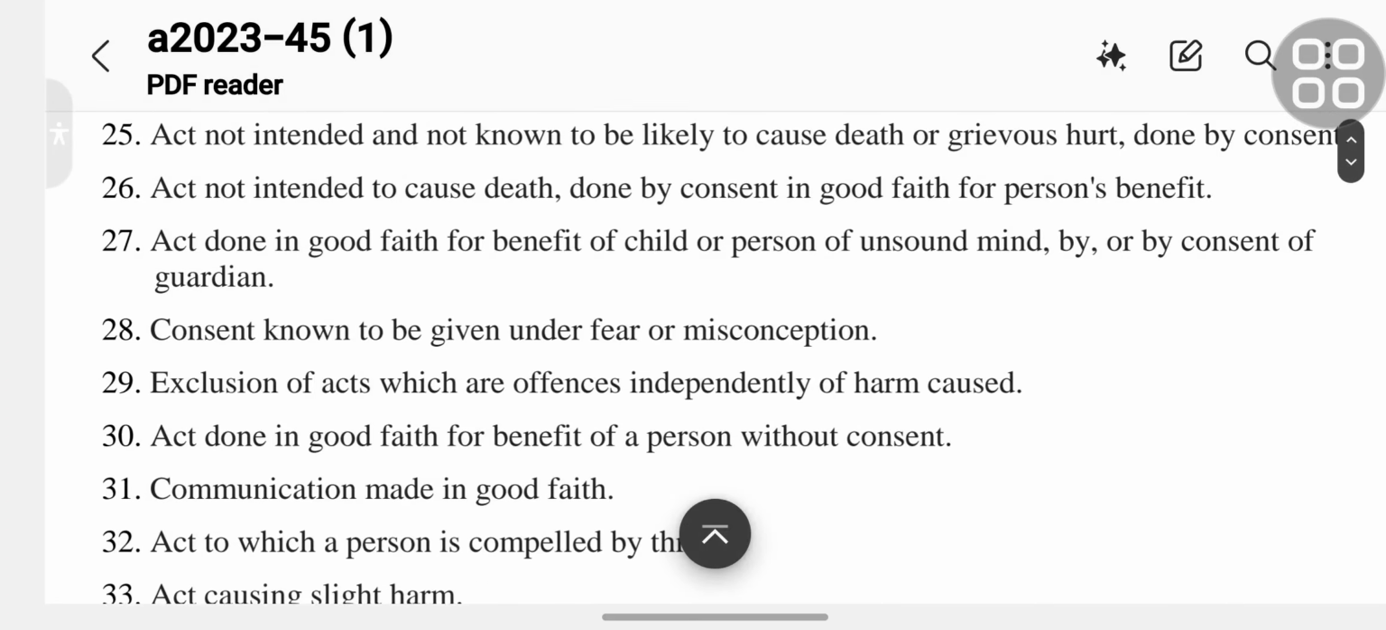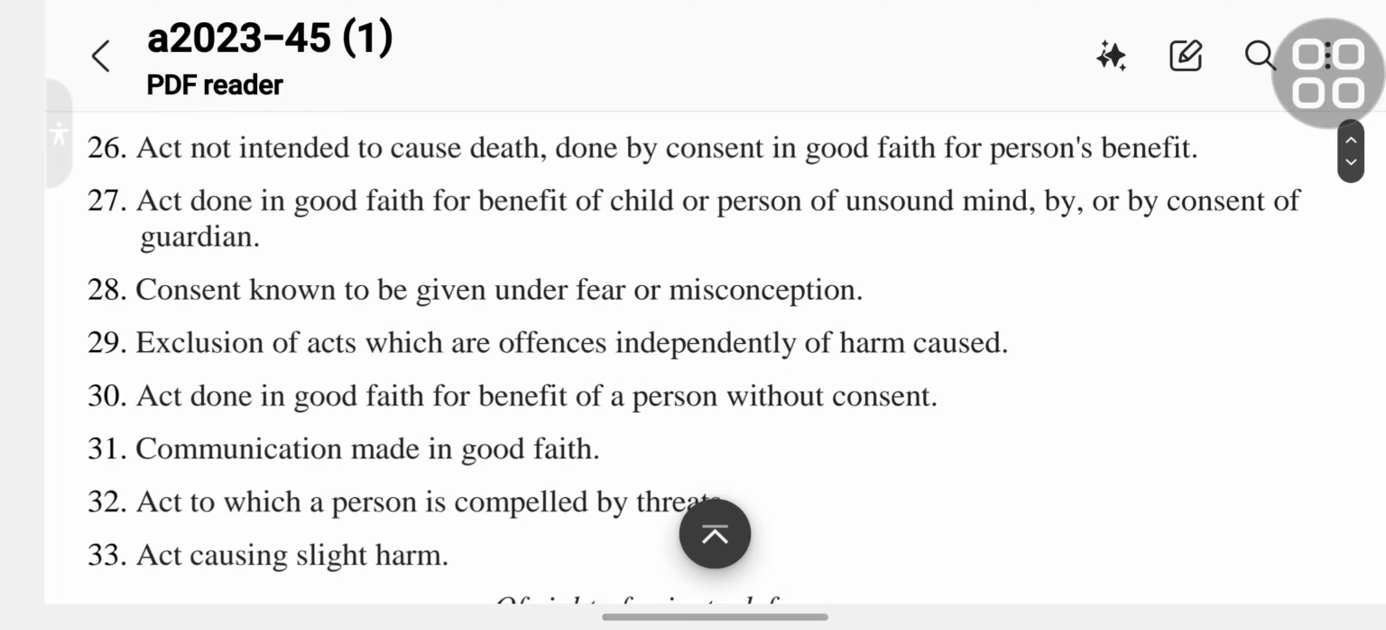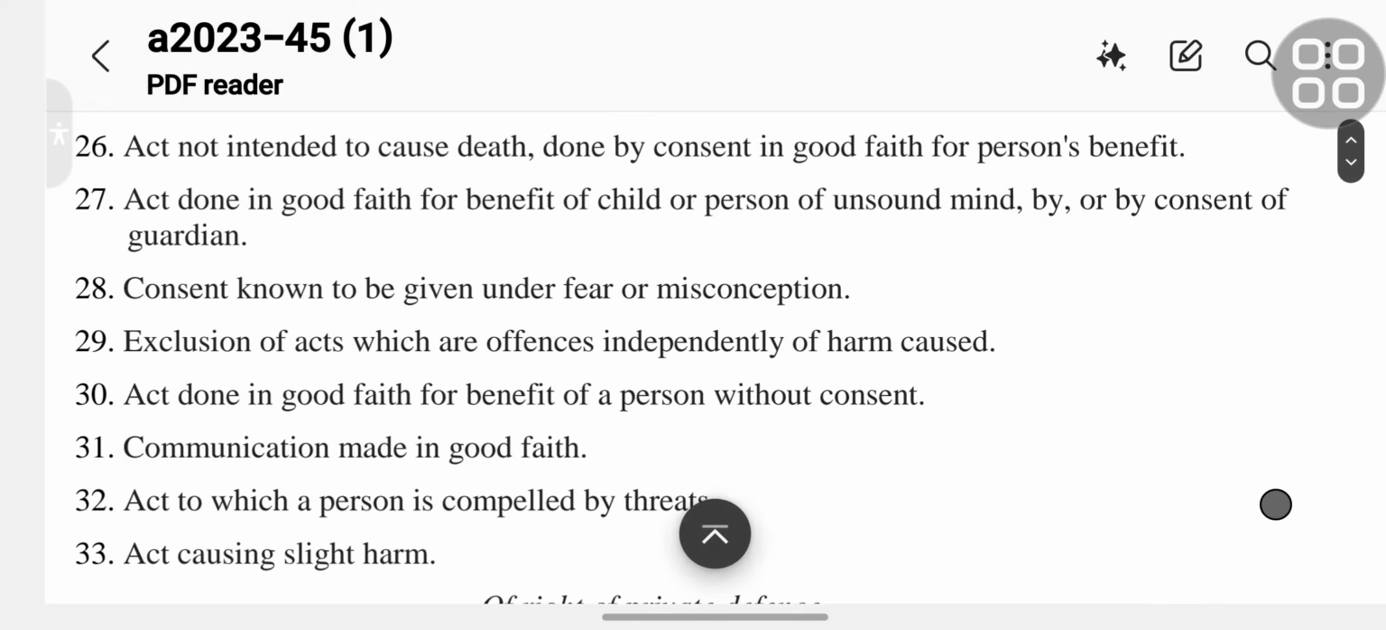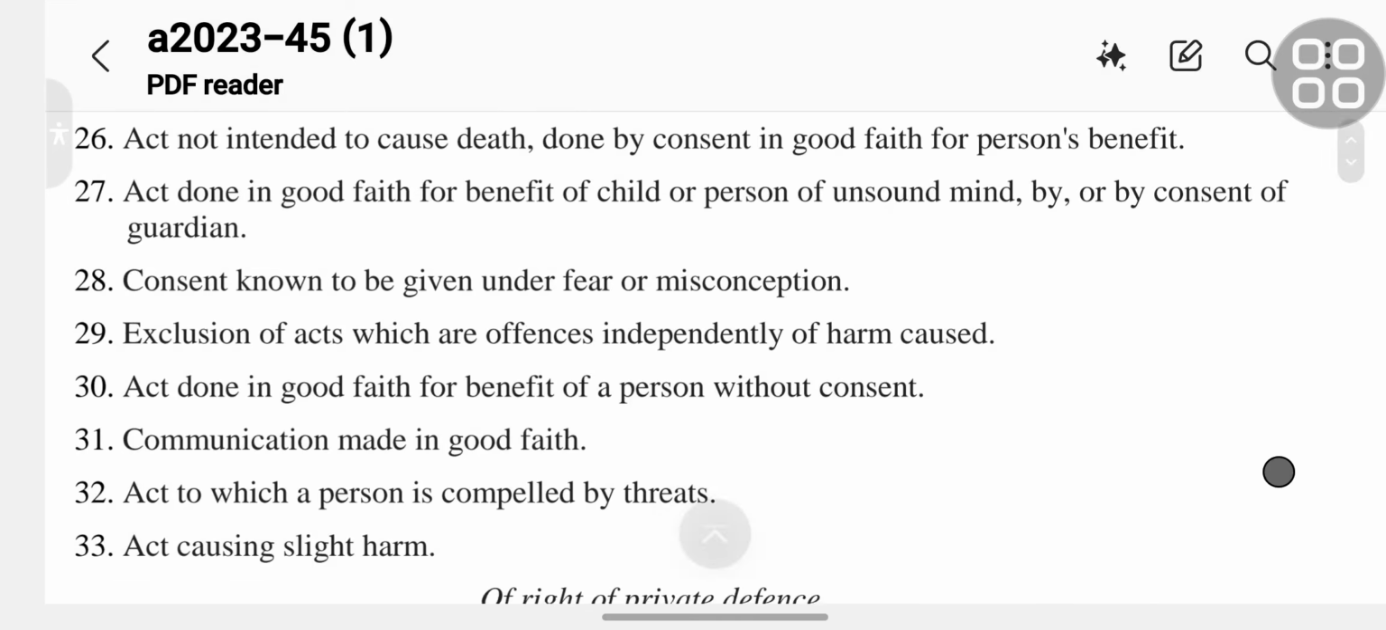Section 25, act not intended and not known to be likely to cause death or grievous hurt, done by consent. Section 26, act not intended to cause death, done by consent in good faith for a person's benefit.